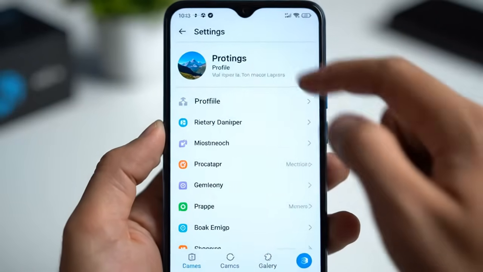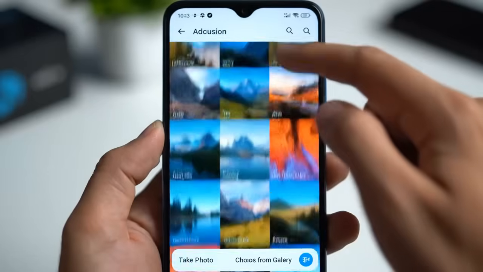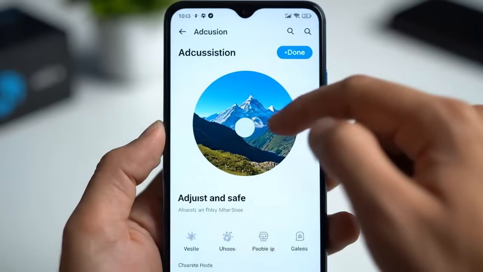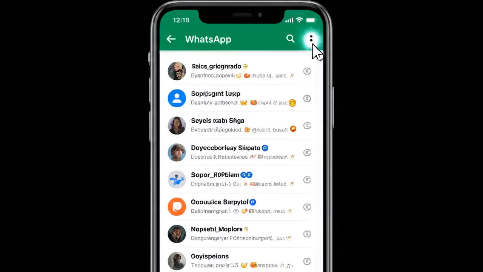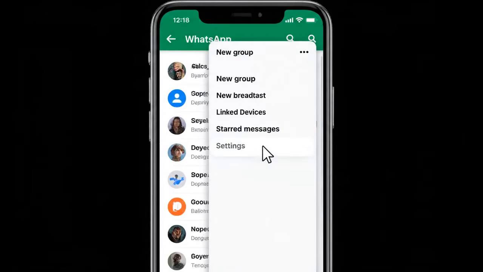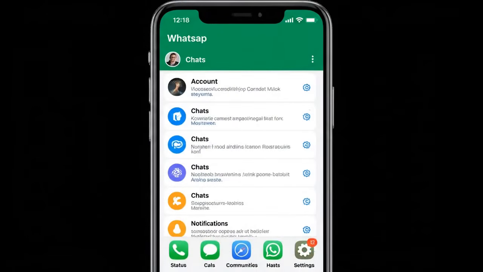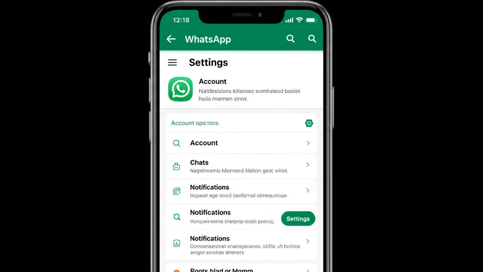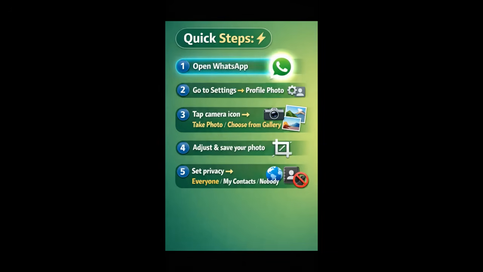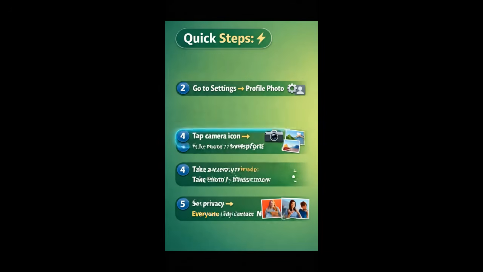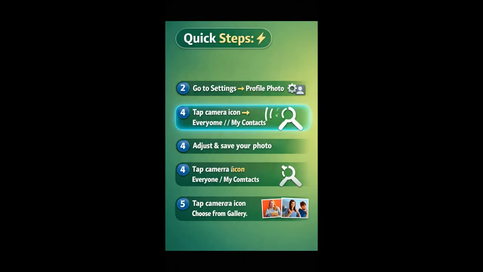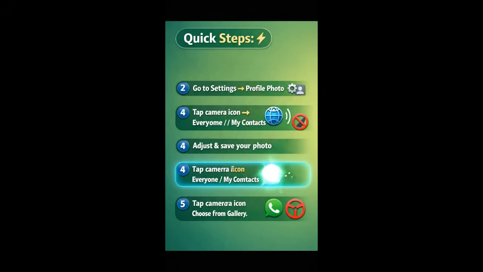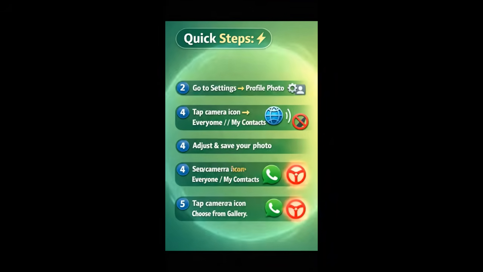In this video, I'm going to show you exactly how to change your profile picture in WhatsApp step by step, whether you are using Android or iPhone. This tutorial will guide you through everything from choosing the perfect photo to adjusting privacy settings so only the people you want can see your picture. So grab your phone and let's get started.